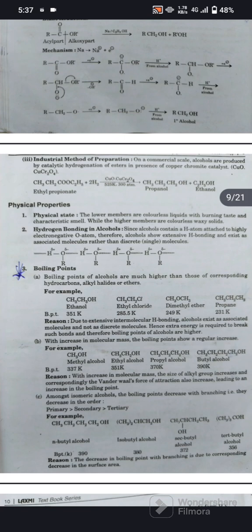Boiling points of alcohols are much higher than those of the corresponding hydrocarbons, alkyl halides, or ethers. Reason: due to extensive intermolecular hydrogen bonding, alcohol exists as associated molecules and not as single molecules. Hence, extra energy is required to break such bonds, and therefore boiling points of alcohols are higher. With increase in molecular mass, the boiling points show a regular increase.